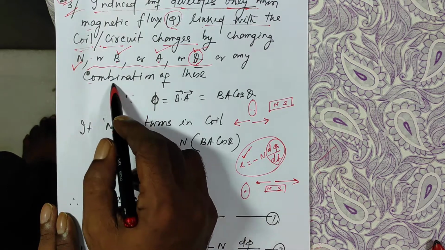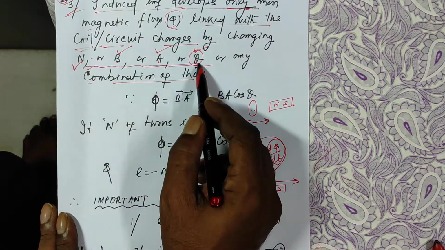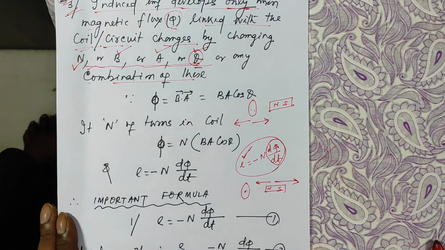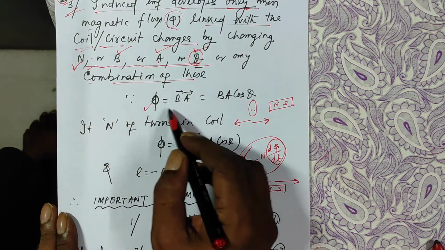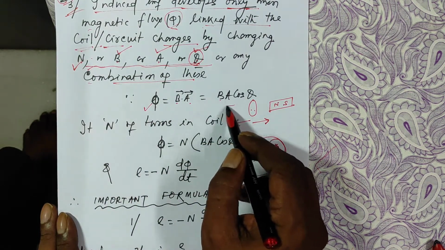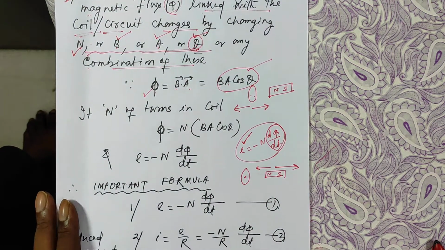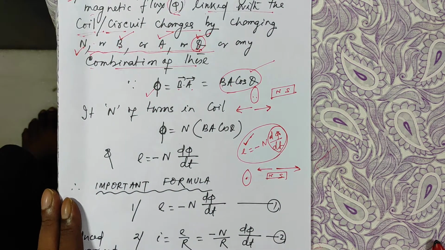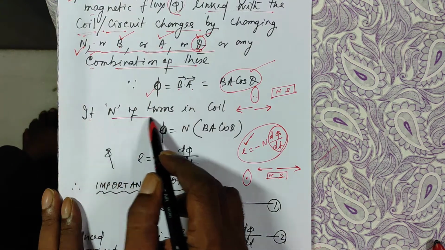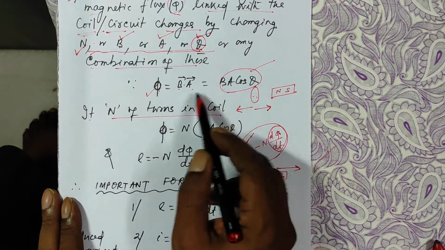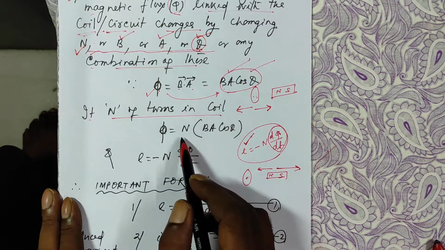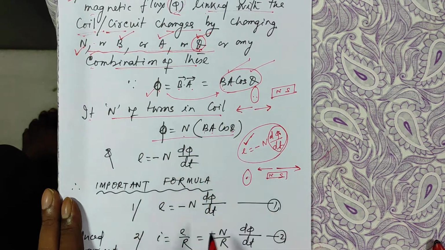So a combination of these also can be responsible for change of flux. And we know flux phi is equal to B dot A, that is B A cos theta. This also I have explained. If the lines of force are not passing through the area normally, then we take the dot product. By taking the dot product, the lines of force become normal to the area. If N is the number of turns in the coil, then this flux will be N times this, N times B A cos theta.